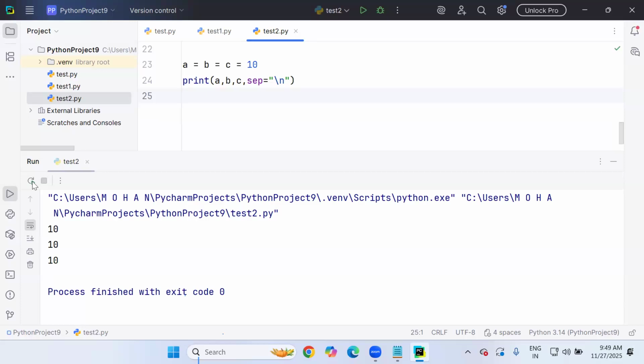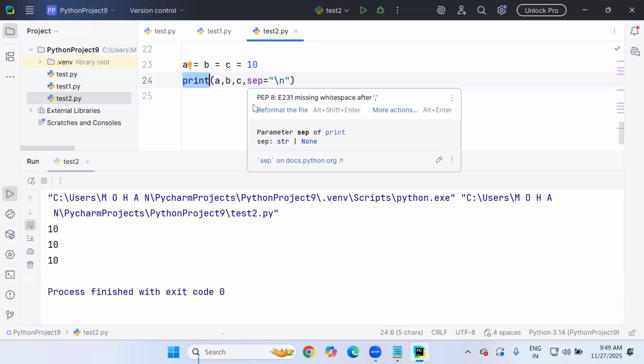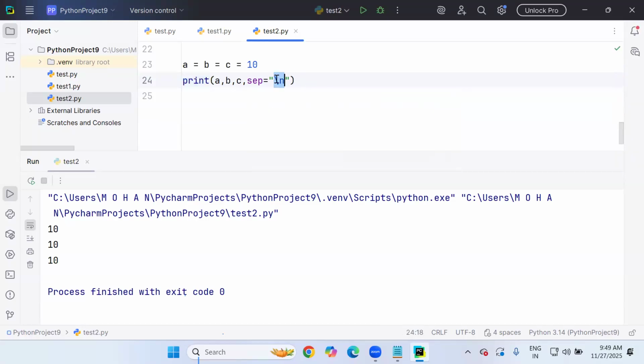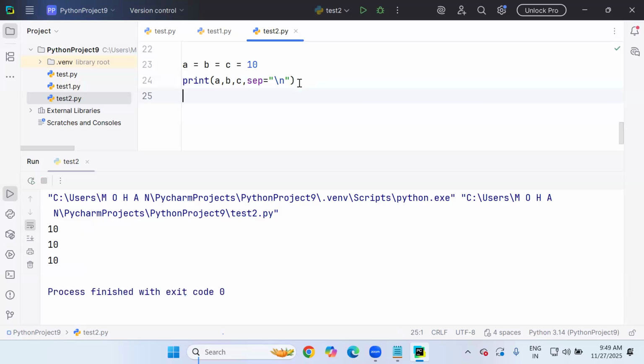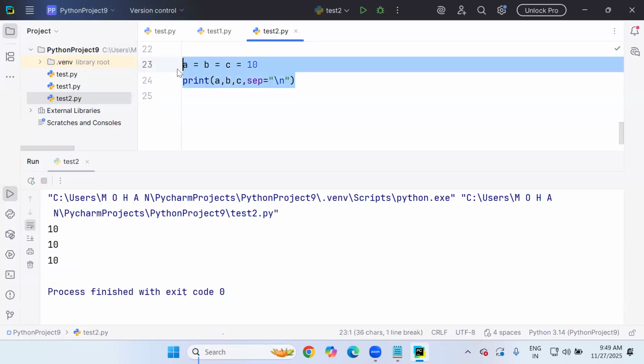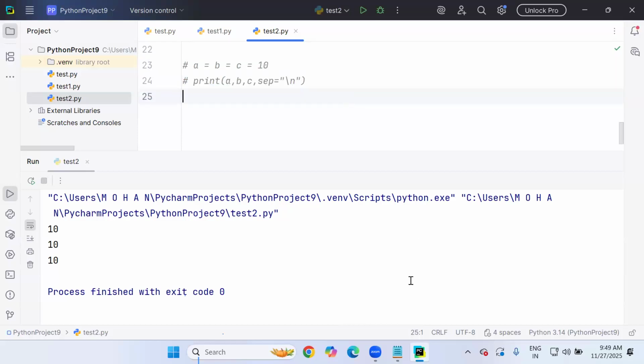Even though you are printing in one line, if you want to move to the next line, then you can go for \n. If I don't use \n, all the values will be in the same line like this. These are the flexibilities. All the techniques I'm telling you, you have to use now. This is one scenario which I explained, assigning a single value to multiple variables.